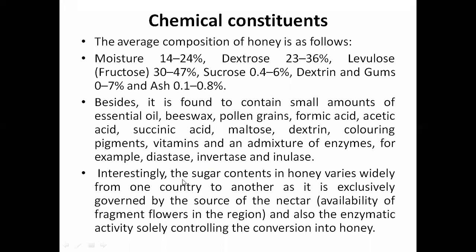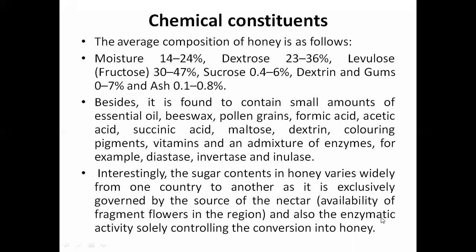Interestingly, the sugar content in honey varies widely from one country to another, as it is exclusively governed by the source of the nectar, right? The availability of fragrant flowers in the region. Somewhere roses are available, somewhere sunflowers, somewhere marigolds, so it depends on what kind of flowers are available in the surroundings.